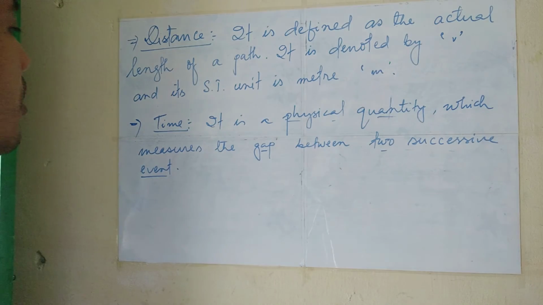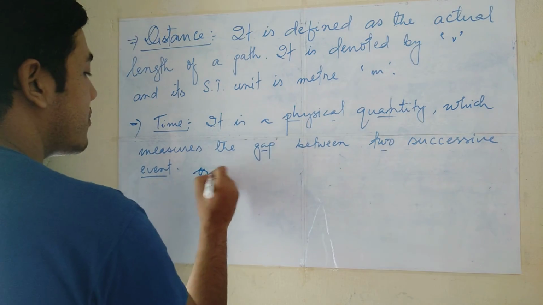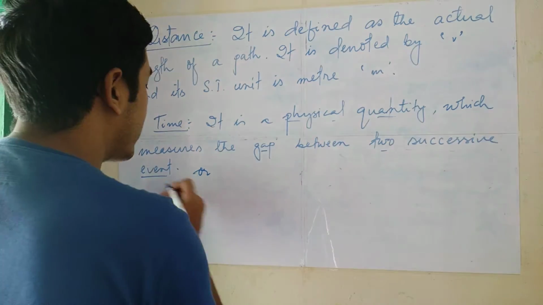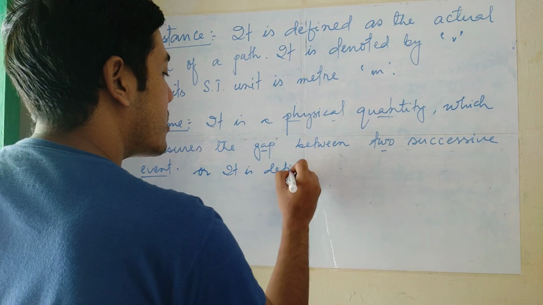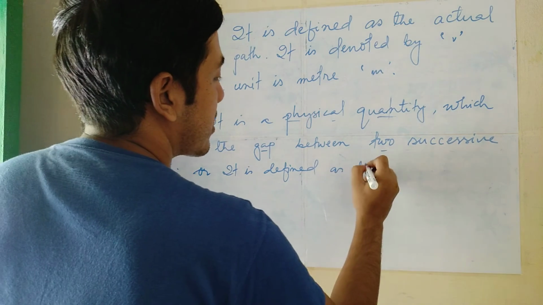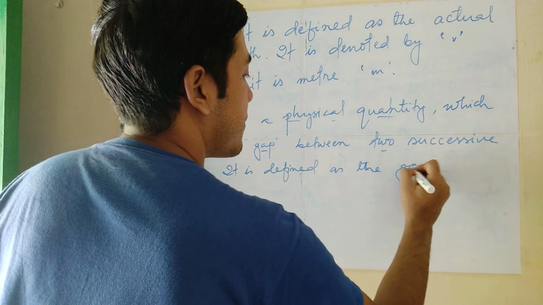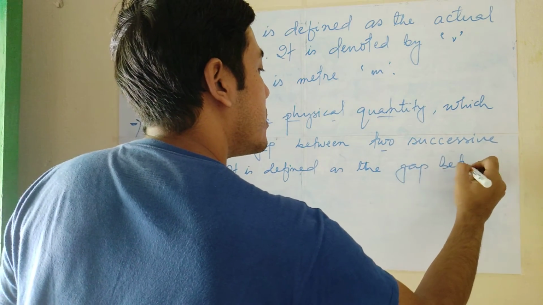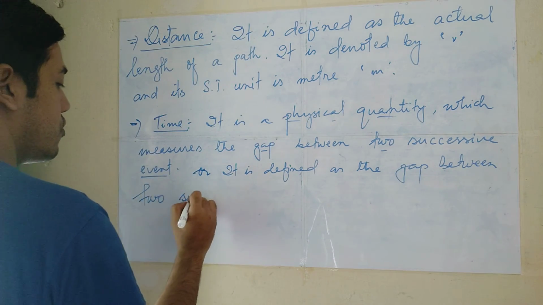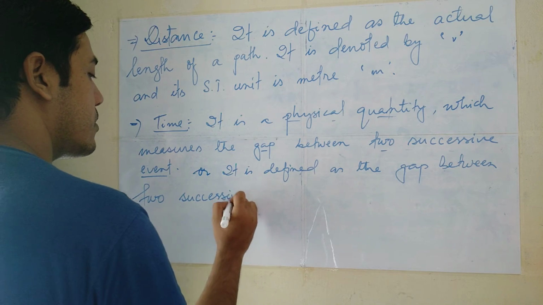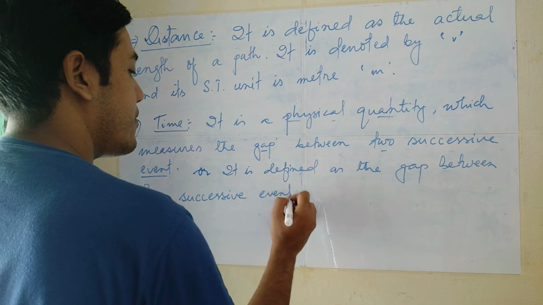Or the other definition we can also write like this: it is defined as the gap between two successive events.